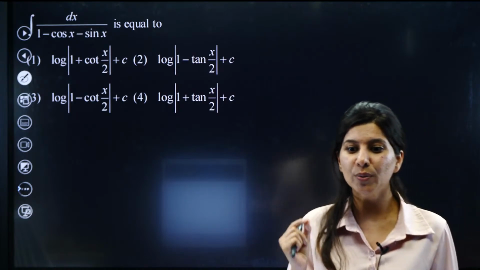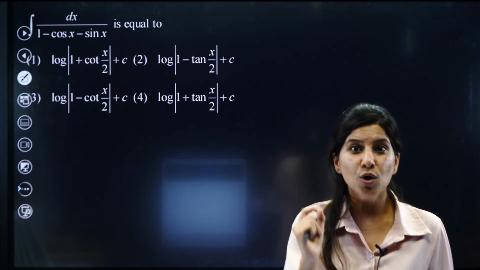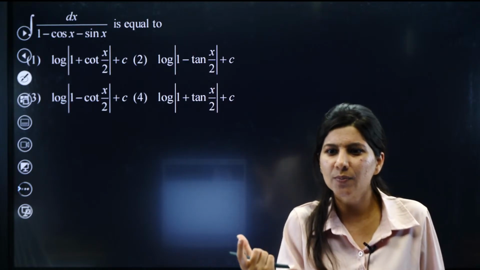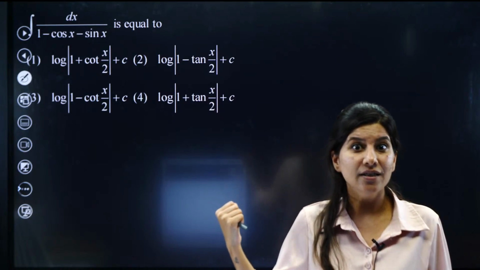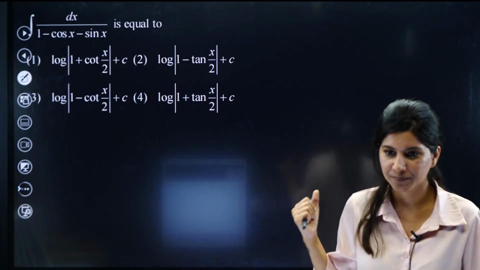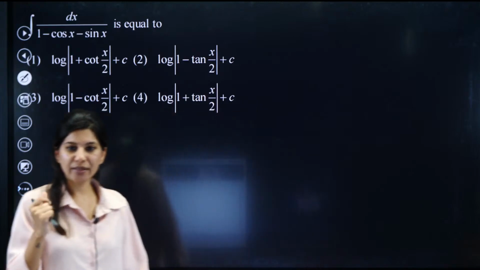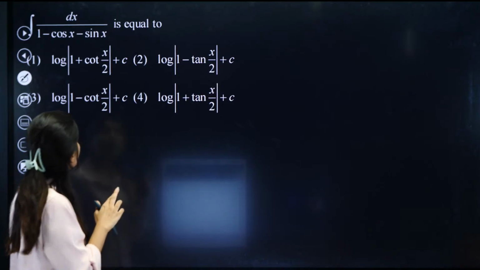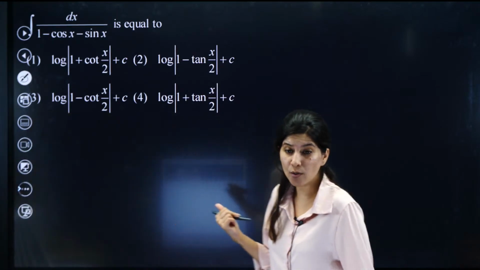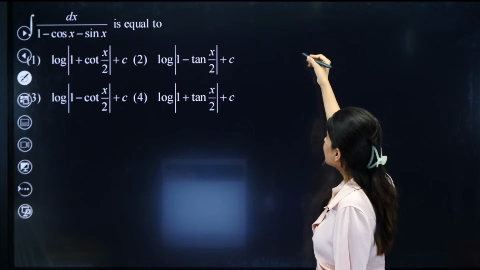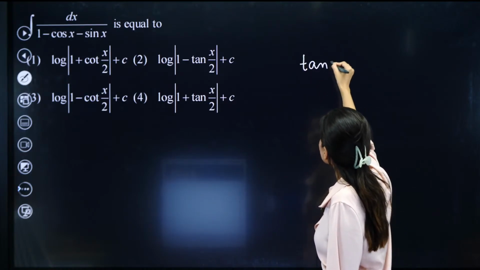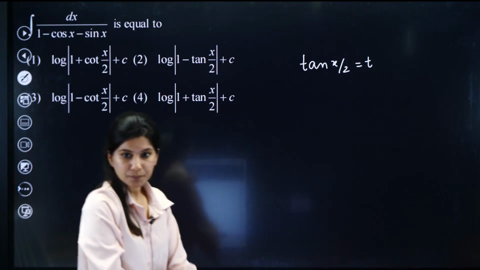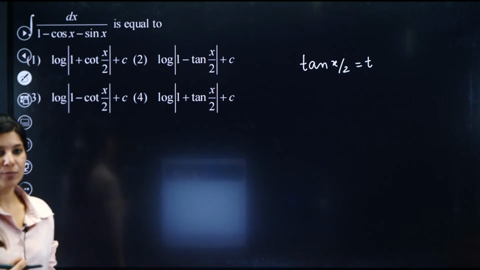Do you know what we should do? Who is going to tell me in the chat box? What should I do when I see cos x and sin x, a cos x plus b sin x plus c, in the denominator? Please tell me quickly. Think about it. The moment you see cos x and sin x in the denominator, what you have to do is put tan x by 2 equals to t.